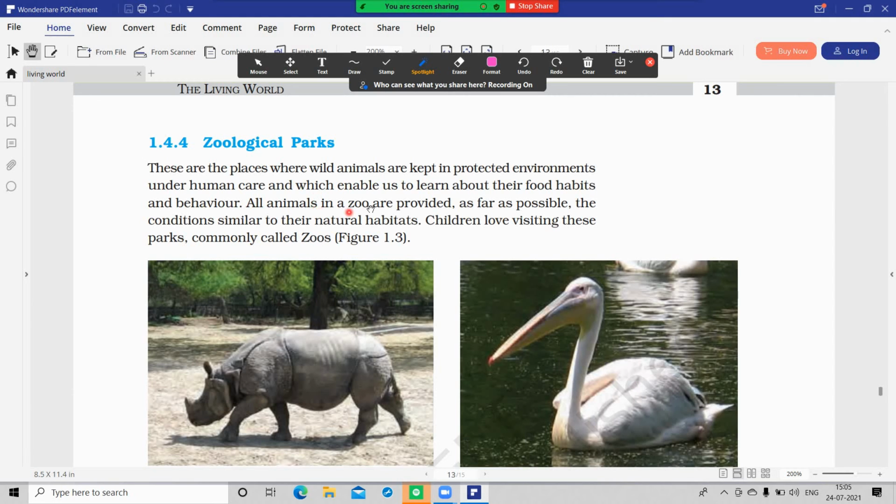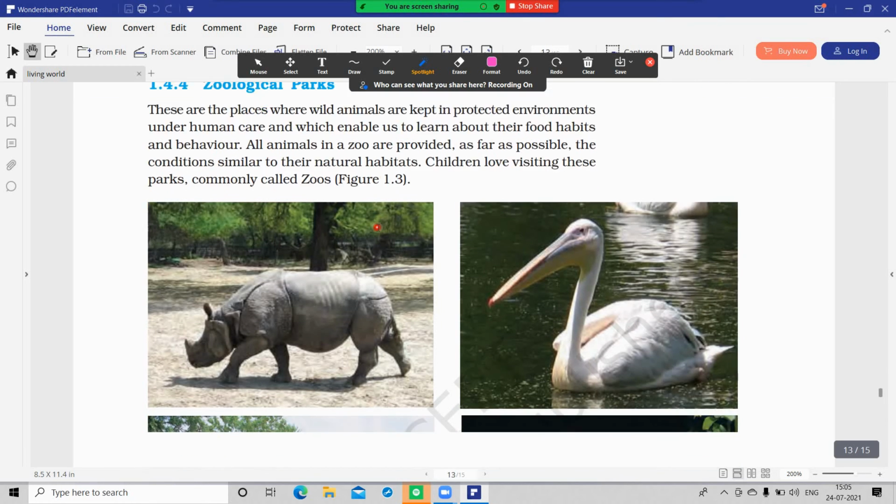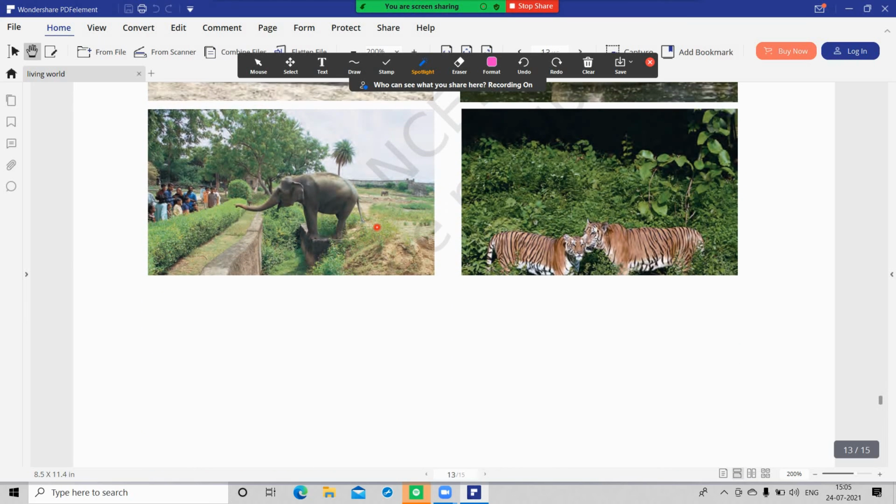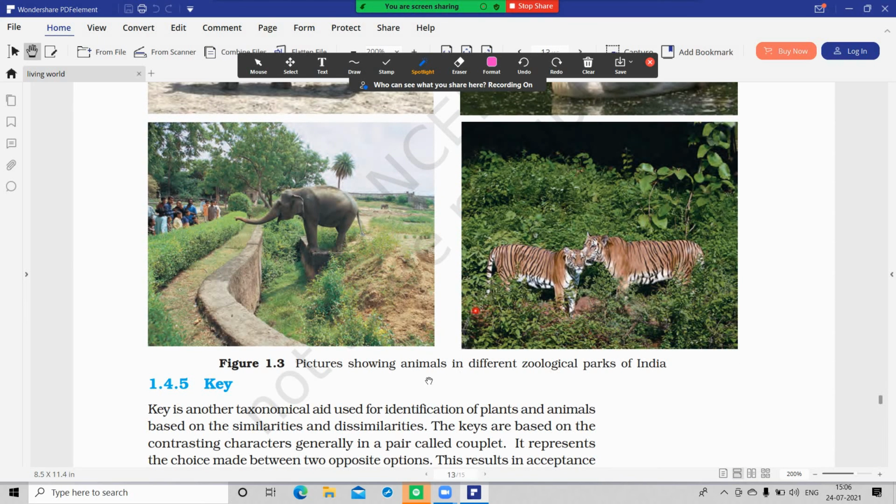All animals in zoos are provided, as far as possible, conditions similar to their natural habitat. This is nothing but pictures of animals in different zoo parks.